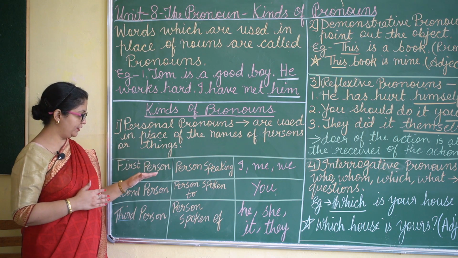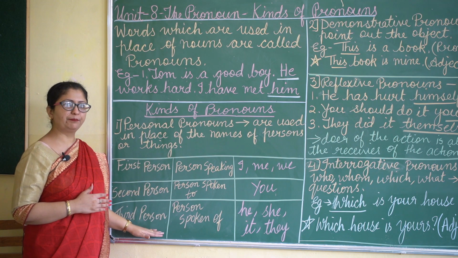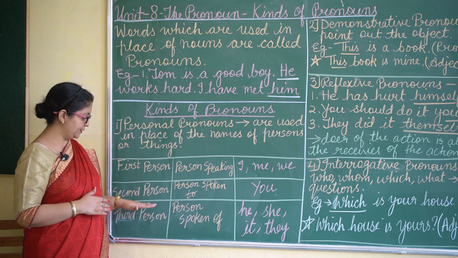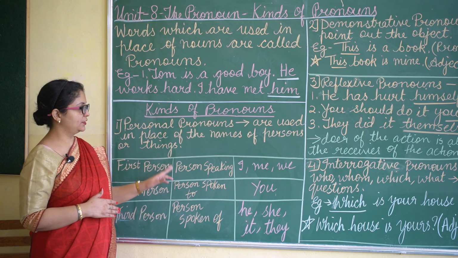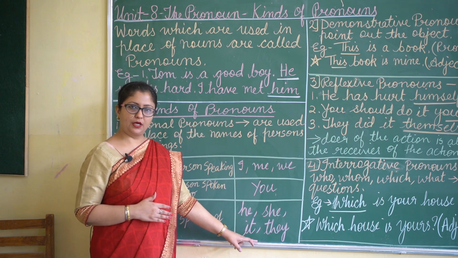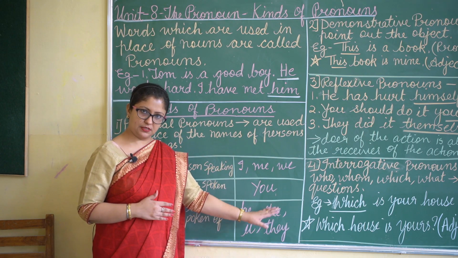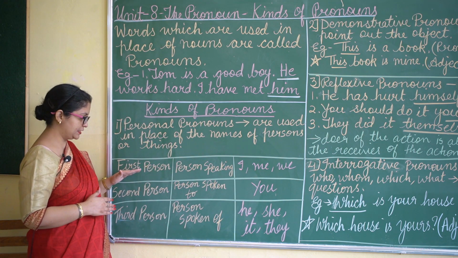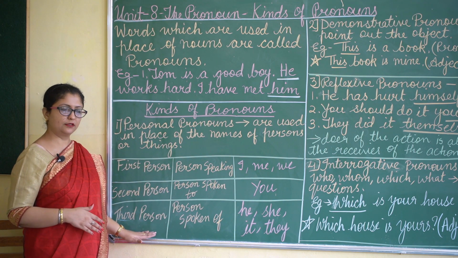Now here we have this in 3 different persons: first person, second person and third person. Whatever I have written here, all these are personal pronouns, but they have been divided according to the first person, second person and third person.